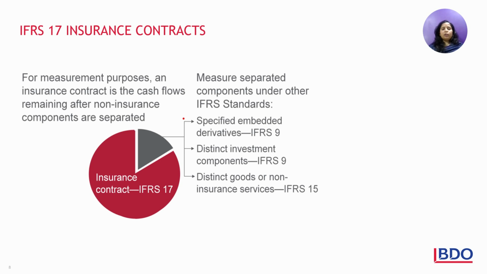So if you look at the whole portion, the red portion, which is actually the insurance contract, will be something that will be covered by IFRS 17, and the rest of it, when we separate the cash flows that are remaining for non-insurance components, which may be like a specific embedded derivative, which gets covered under IFRS 9 accounting, distinct investment, which again gets covered under IFRS 9, distinct good or non-insurance services, which can get covered under IFRS 15. So these portions will be separated, and then the insurance contract will be purely something that is actually getting recognized with respect to the insured risk.